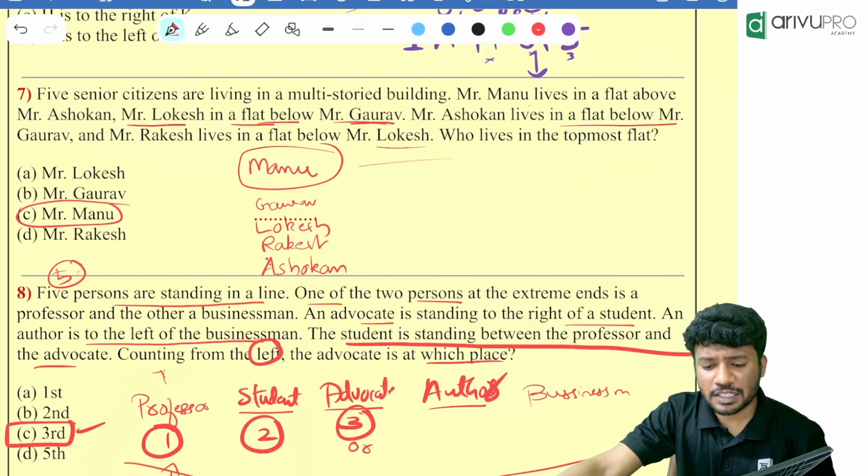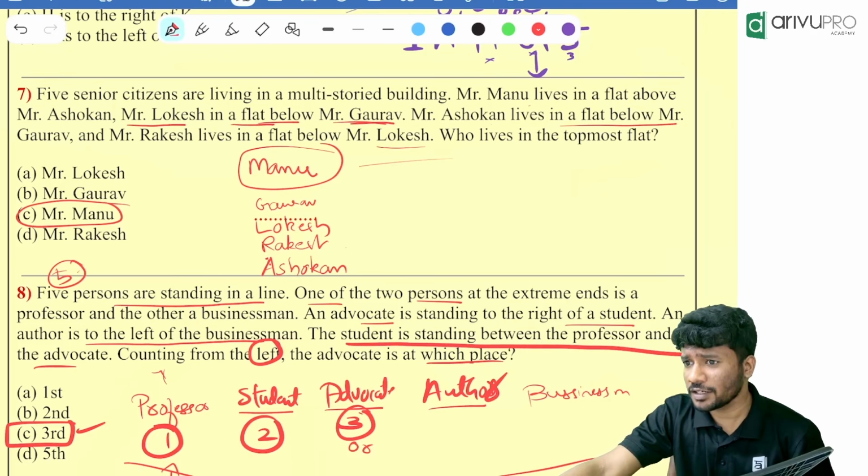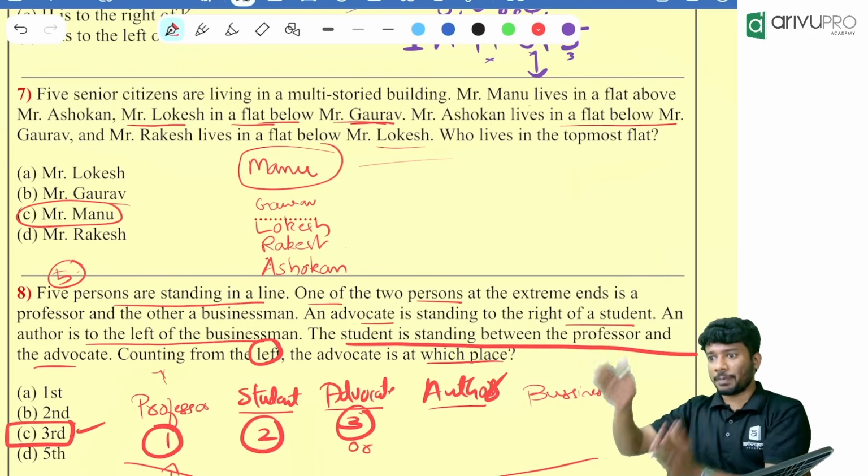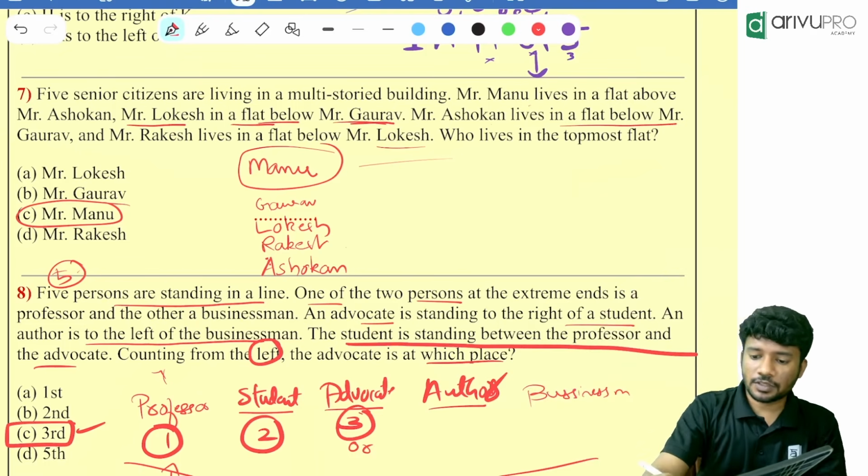It can be Gaurav also, in case. Why? Lokesh is below Gaurav. Nothing is given with respect to Manu and Gaurav, right? So Gaurav is also a possibility, but looking at the reading pattern of the question, Manu is the possible answer.